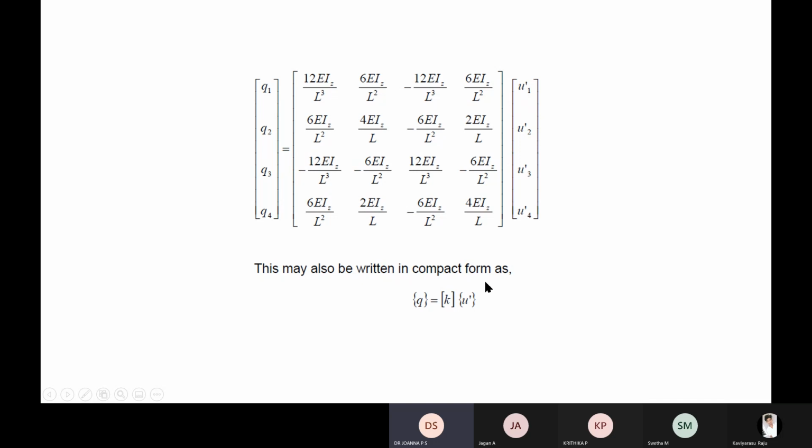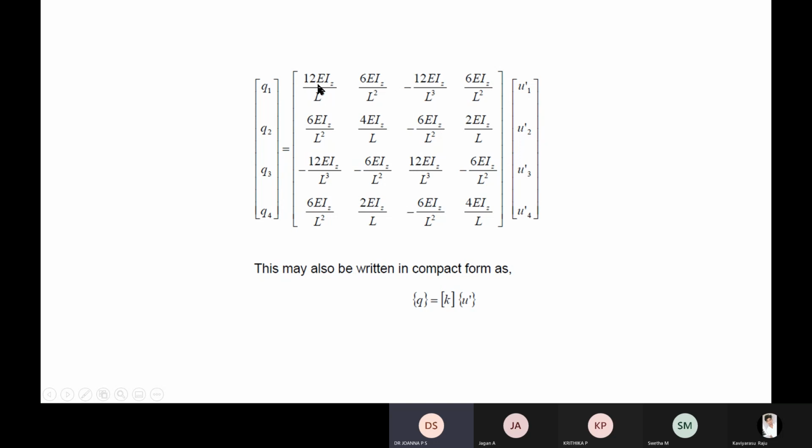The relationship is very important because in the 1 mark and 2 marks questions, students used to lose their marks. Whatever I'm telling in the class, note it down and study. The relation between the external force and the displacement is Q is equal to K into U. This K is the stiffness matrix, this is the displacement U, and this is the external force Q. When you look at the stiffness matrix, you can see some terms. The stiffness depends upon the Young's modulus, the cross-section area, and so on.